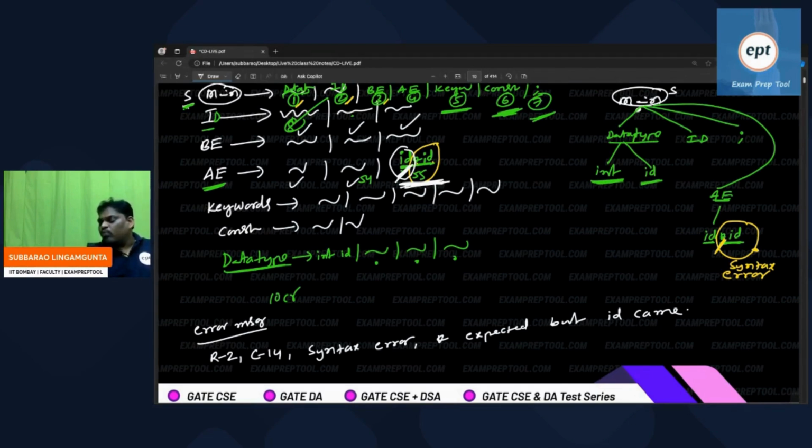Because you are the one who is scanning the program, please let me know at which row, which column you are. He will say row number 2, column number 14, right? I gave the previous token. So please note down. Immediately the syntax analyzer will say, I am expecting star as per the rule, but unfortunately ID came. So syntax error, star expected, but ID came, row number 2, column number 14.